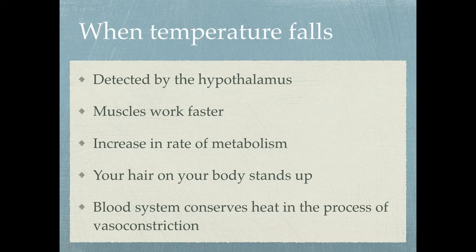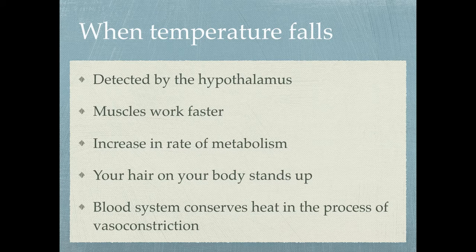But the fact that your hairs are now standing at 90 degrees to your skin traps a layer of warm air next to your body and acts as an insulator. Now, when your hair stands up, your hair erector muscles contract and pull the hair vertical. Now, your blood system conserves heat in the process of vasoconstriction.